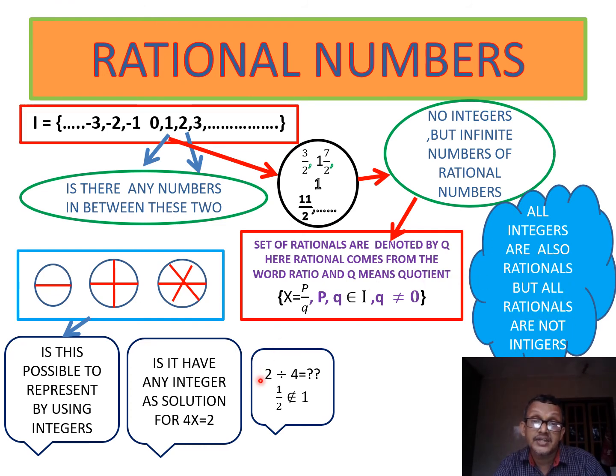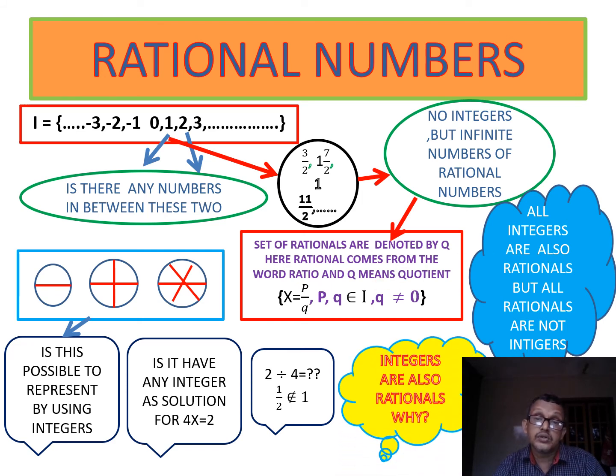But all rational numbers do not belong to the integers. All integers are also rationals, but all rationals are not integers. So the rational number set contains positive integers, 0, negative integers and fractions. All these give the rational number set. So integers are also rationals. I have given the answer already.